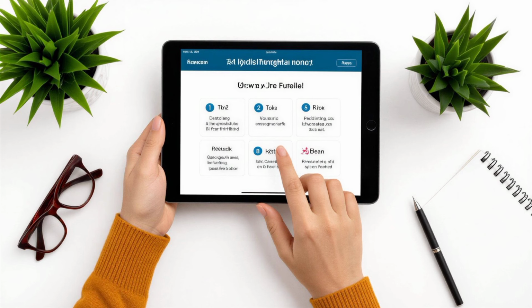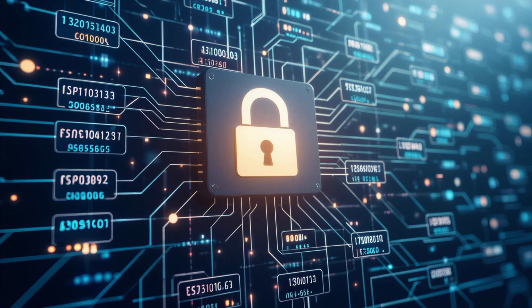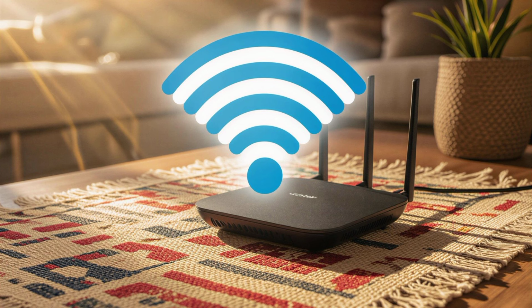In this video, we'll explore everything step by step. We'll explain what kind of IP address you're using, why WARP blocks so many IPs, and how to fix Cloudflare WARP connection issues safely and effectively. Let's make your internet fast and stable again.